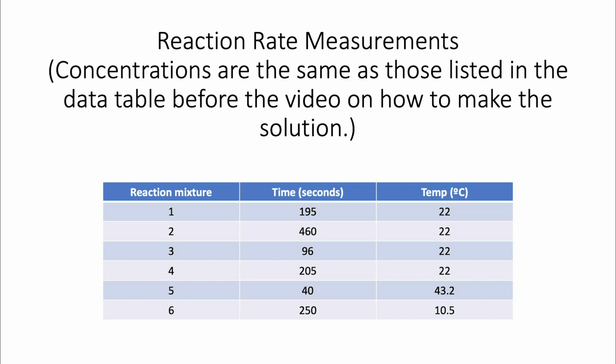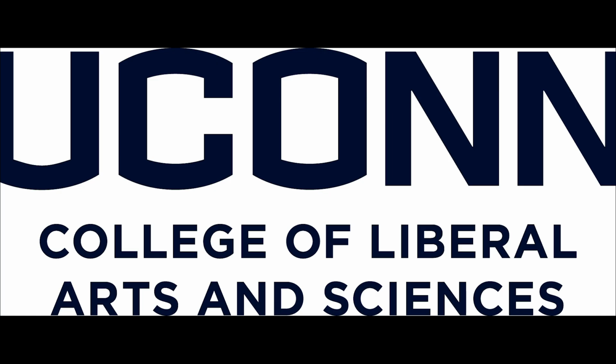All right, so here's the data that you're going to use. So it's all the same reaction mixtures, labeled 1 through 6, but now we've got different times and temperatures that go along with them. So you're going to use this data to actually calculate what we're going to ask in the post-lab quiz, along with the same volumes and concentrations of things that were in the examples. All right, so you've got the data, you've got all the concentrations and stuff. That should be all you need to answer the questions in the post-lab quiz. But make sure you've got concentrations, rates, and the times all prepared before you start the quiz.